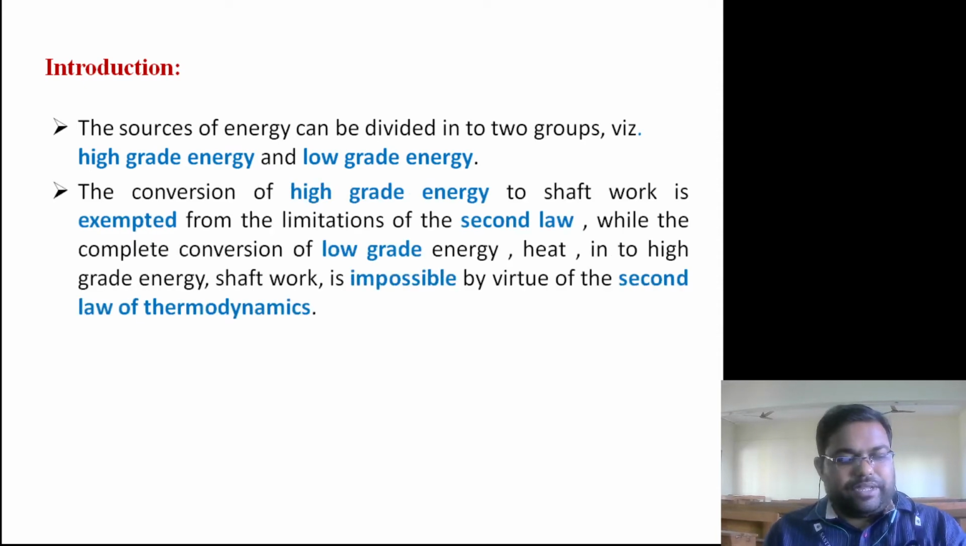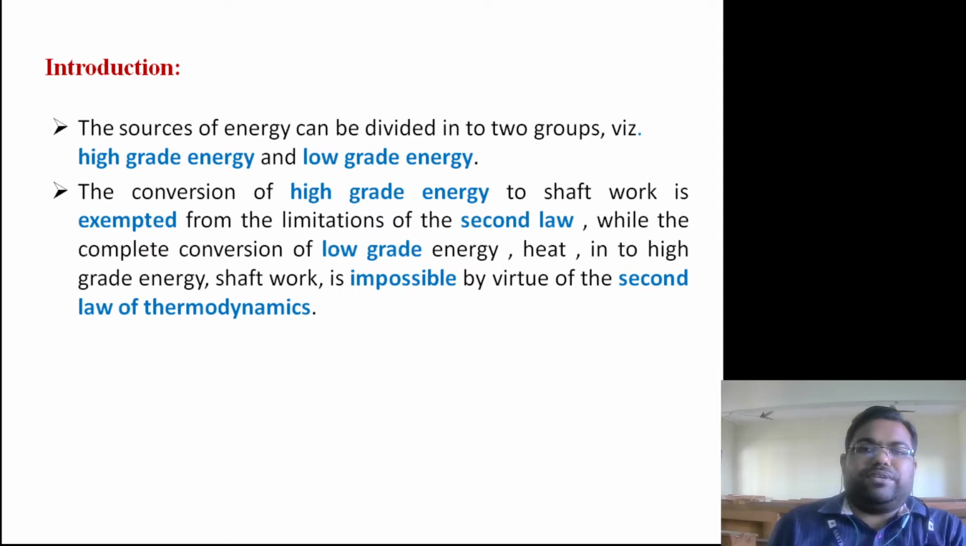So the conversion of high grade energy to shaft work is exempted from the limitations of the second law. That means work can be completely convertible into another form of energy, while the complete conversion of low grade energy, that is heat, into high grade energy or shaft work is impossible by virtue of the second law of thermodynamics. That means only a certain portion of the heat supplied will be converted into mechanical work or useful work, and the rest will be rejected to the atmosphere.